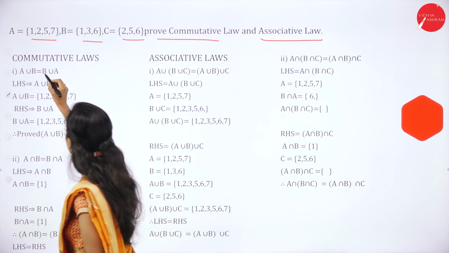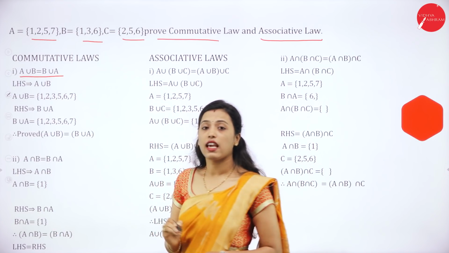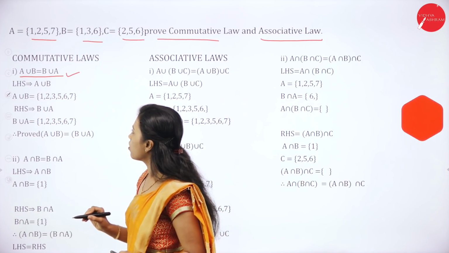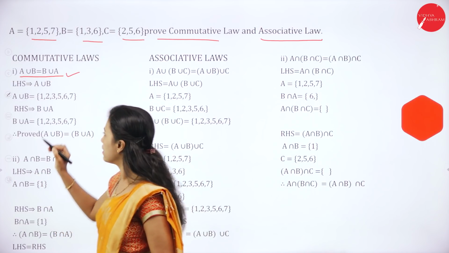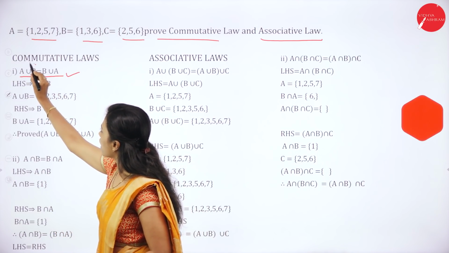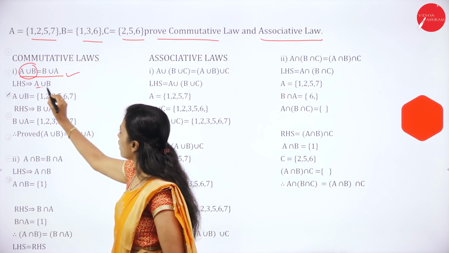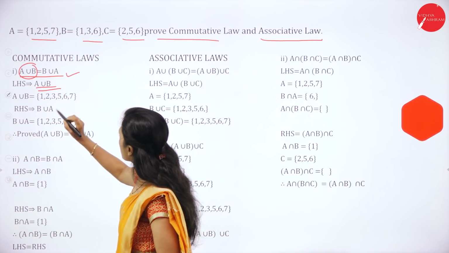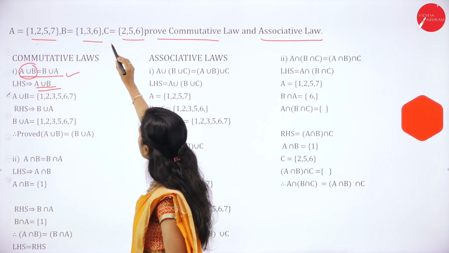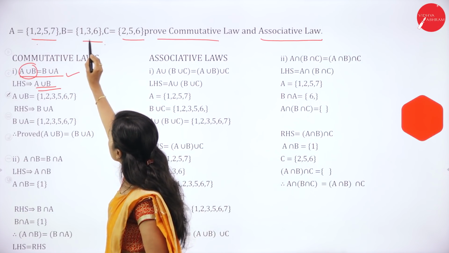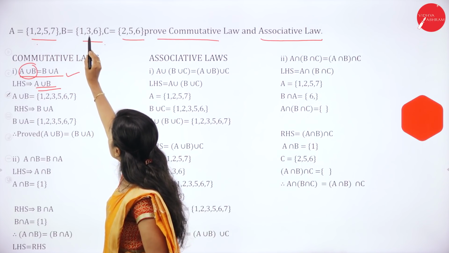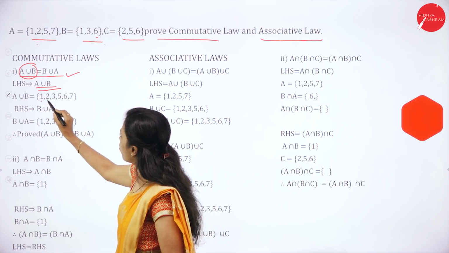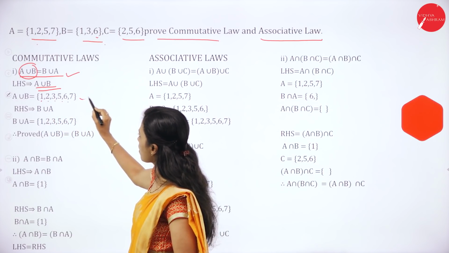So what is the commutative law? A union B is equal to B union A. So we have to take LHS here. LHS is A union B. So A union B is combining set A with set B. So combine these two: 1, 2, 3, 5, 6, 7. So A union B is {1, 2, 3, 5, 6, 7}.